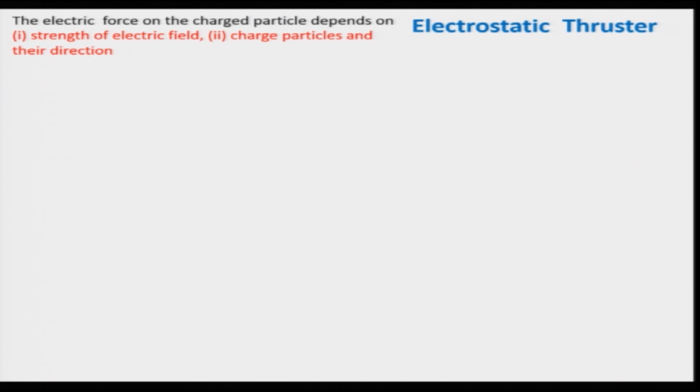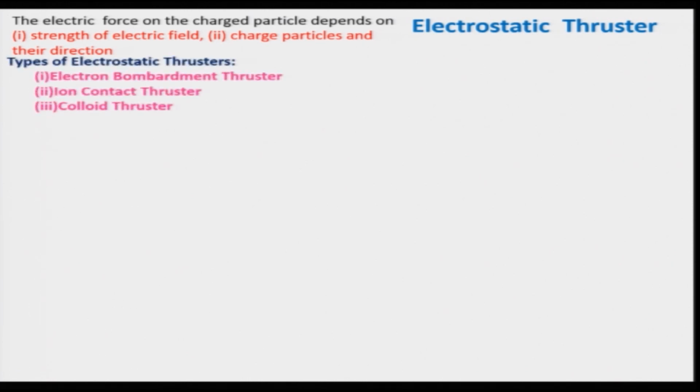And if you look at based on how this ionization of the propellant takes place, we can divide this electrostatic thruster into 3 categories, that is electron bombardment thruster, ion contact thruster and colloidal thruster.